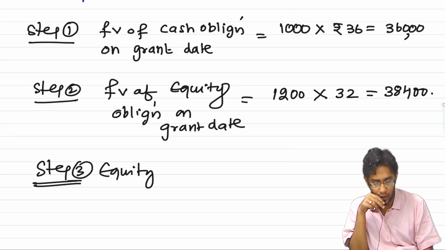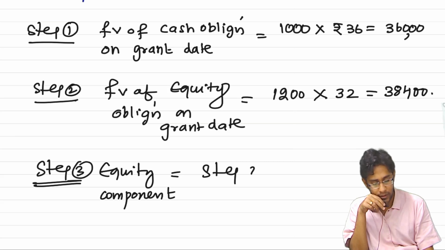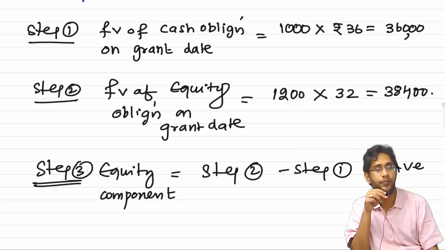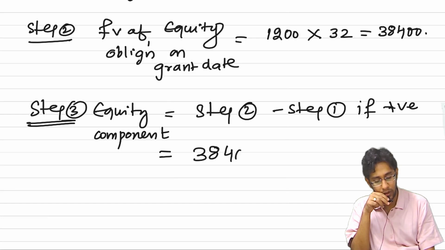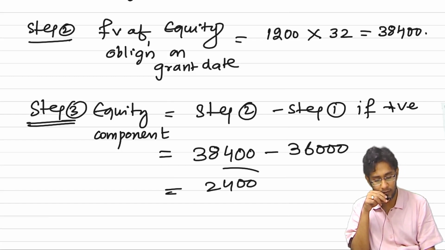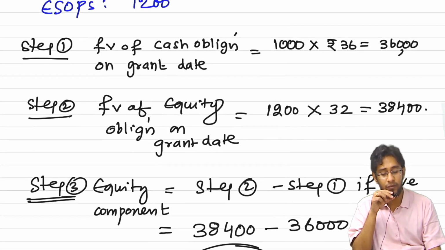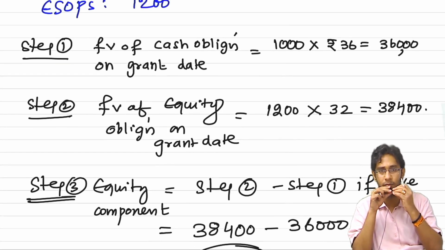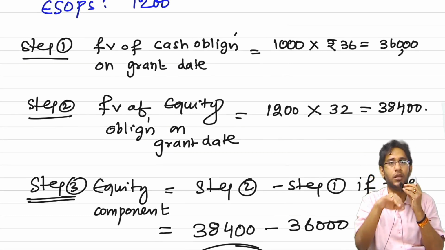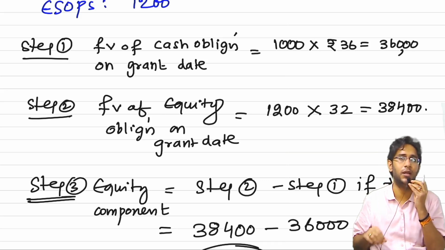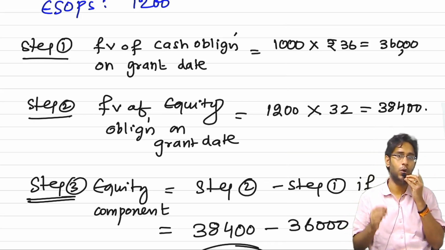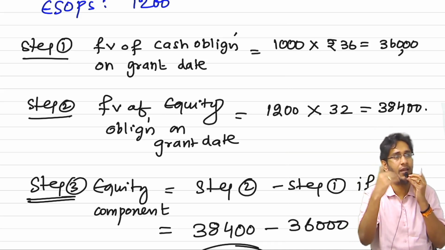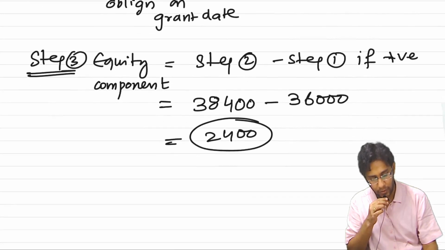Identify something called the equity component, which is equal to step 2 minus step 1, only if this is positive. What is step 2? 38,400 minus 36,000, which is 2,400. Sir, what if the step 2 number is less than 36,000? In that case the equity component is 0. If they are both the same, anyway it is 0. So step number 3 is applicable only when step 2 is higher than step 1. Okay sir, what will you do with this equity component?